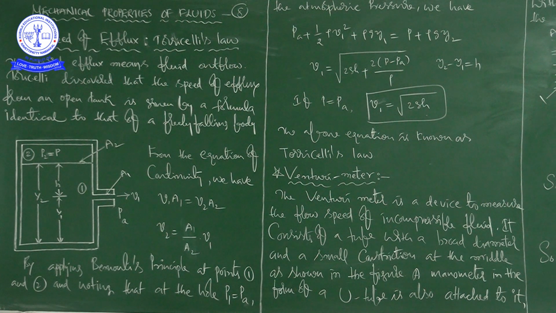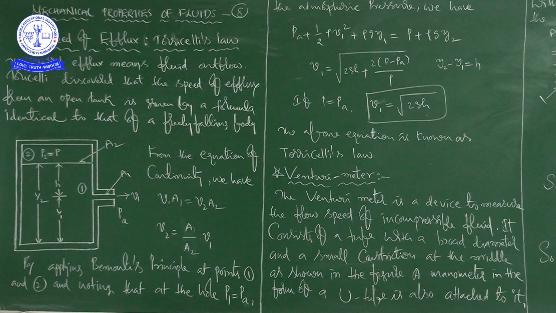and 2gh may be ignored, the speed of efflux is determined by the container pressure. Now such a situation occurs in rocket propulsion. That is when we are going to send a rocket into space.